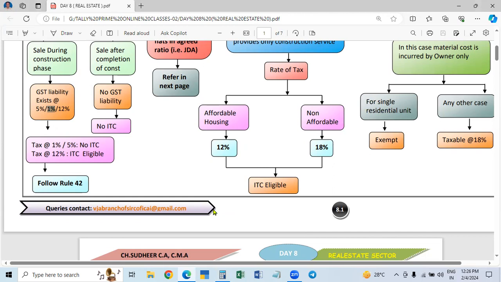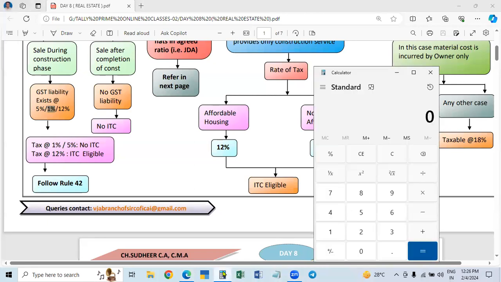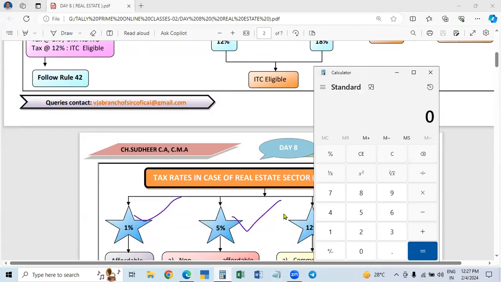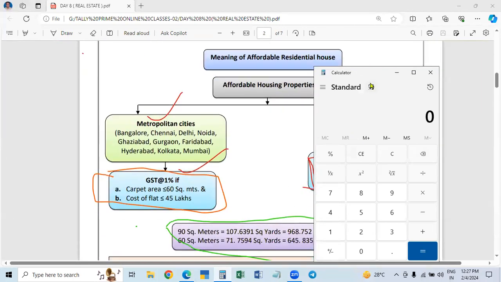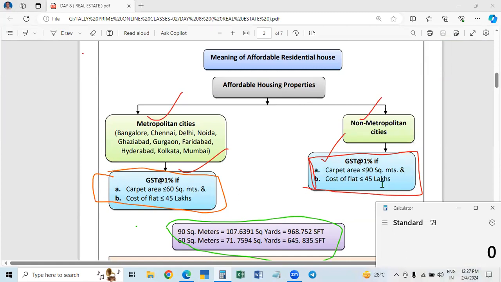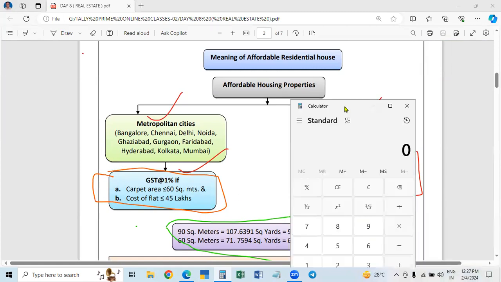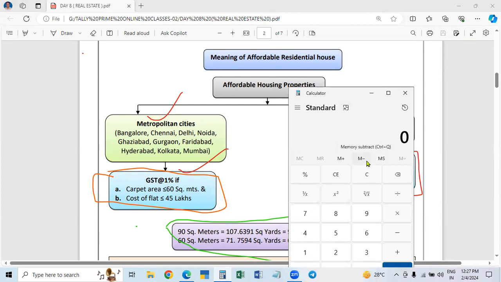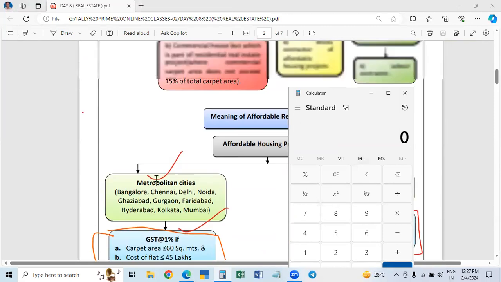That is why we have to reduce the 1/3 land value from the rate only, take the net amount as the rate, and again not reduce the land value from the original value of the building. So 1% is the rate for affordable houses. What is an affordable house? In the case of metropolitan and non-metropolitan cities, satisfying both the conditions, it is called an affordable residential house. Then reduce 0.5% from 1.5%, the rate will be 1%.